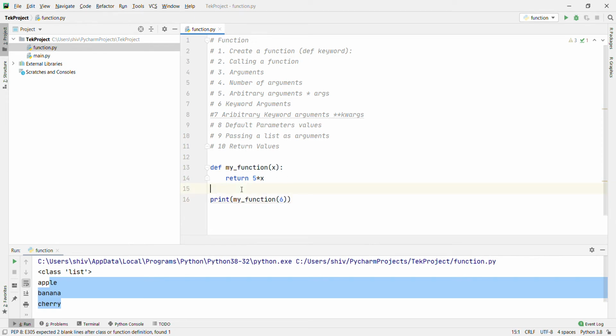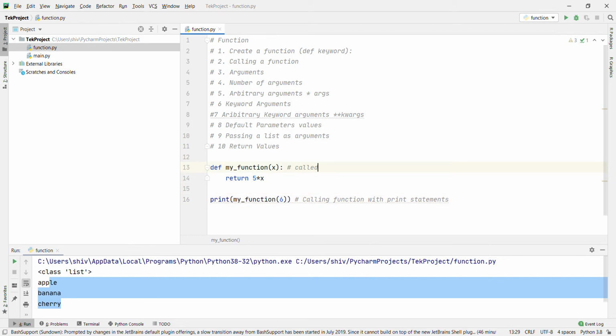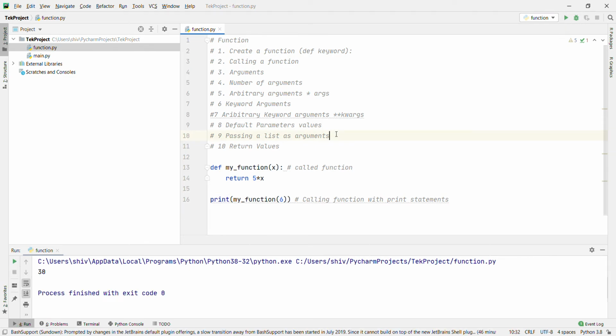Okay, what will happen here? This is calling function with print statement. Okay, and this is call function. What will this do? It will pass the function the value 6. It will call this one and it will return 5 into 6, 30, and because of print it will print 30. Okay, let's run it. 30. Okay, this is clear.